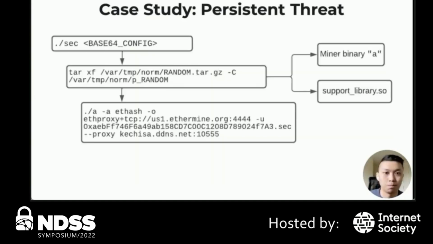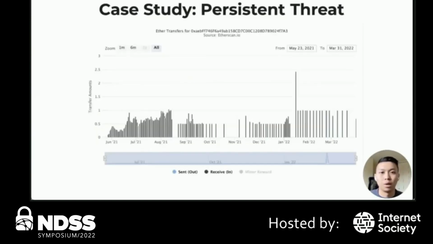Thus, we established this workflow of what these samples were doing, where it initially drops both an actual miner and a shared object helper, and takes the base64 configuration passed initially to become actual flags passed to the miner. This yielded a really interesting address, and we used that to check against the Ethereum network, where we saw not only a lot of routine transactions associated with the mining pool, but also quite a lot of profit from such activities, which ended up around $285,000 in the wallet.